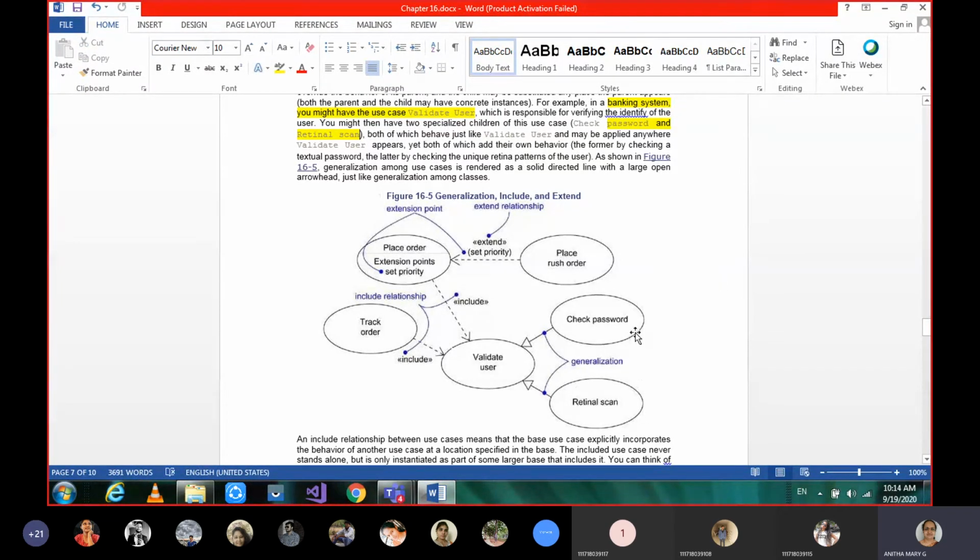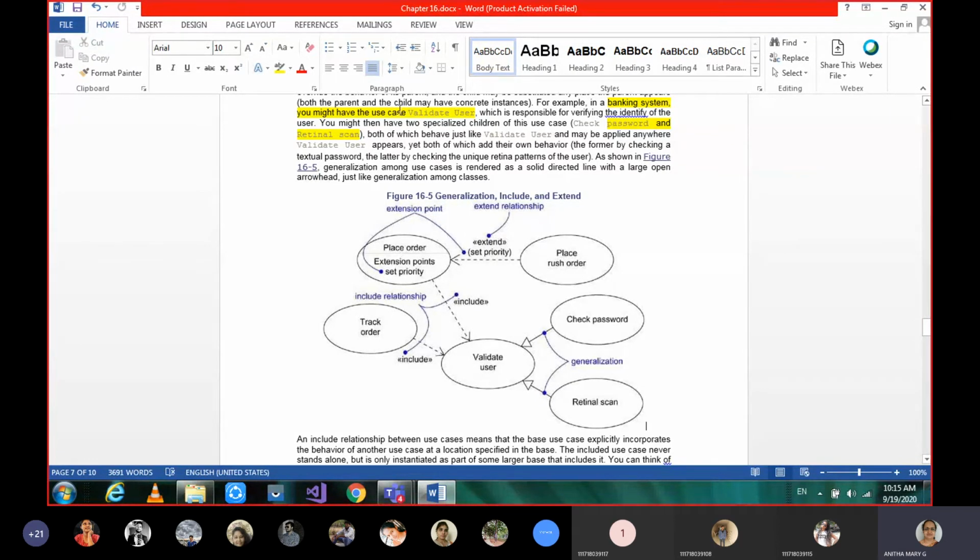Okay, so for that scenario, when you want to draw a diagram, first see for what scenario we are drawing. This is about the banking system, and it is clearly given for validate user. Here we are talking about the user. The main use case is validate user.